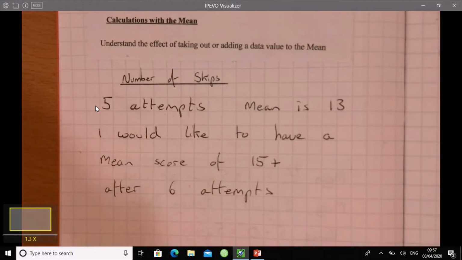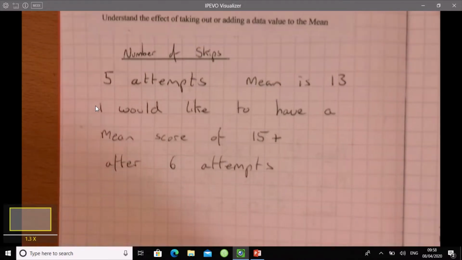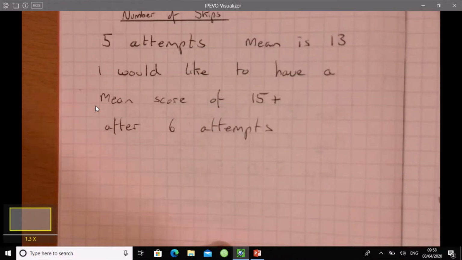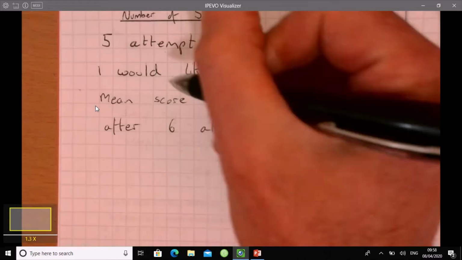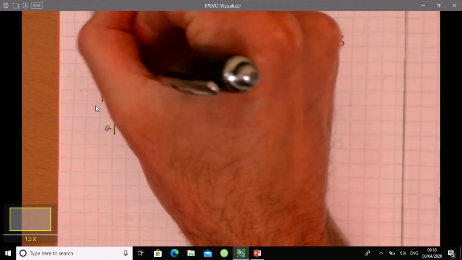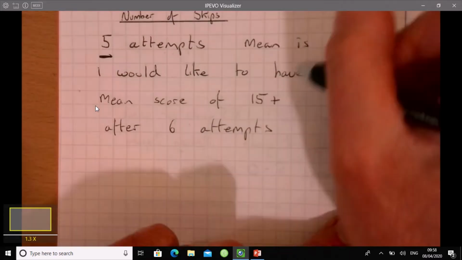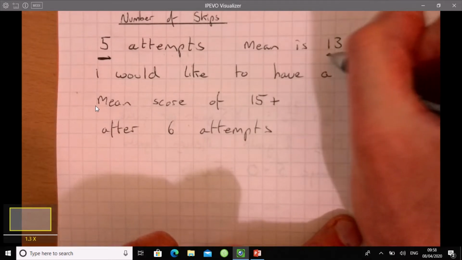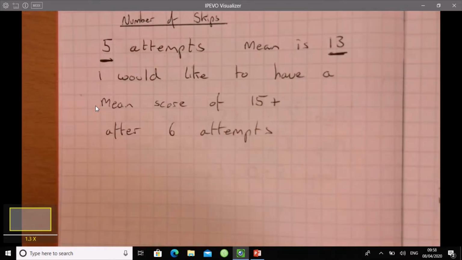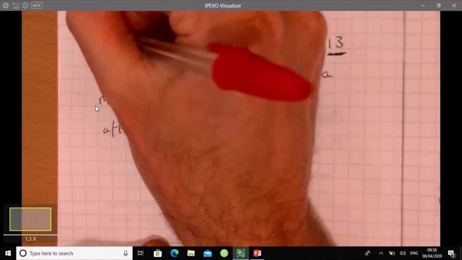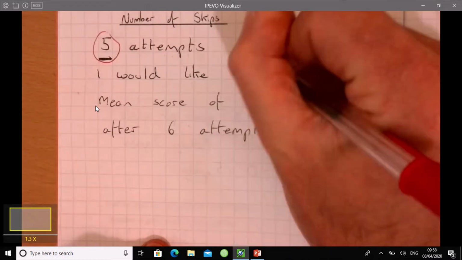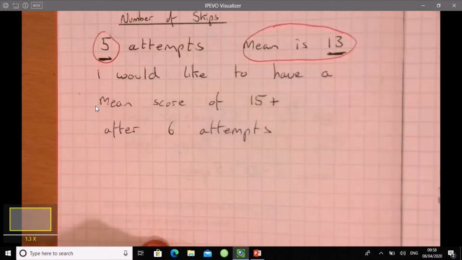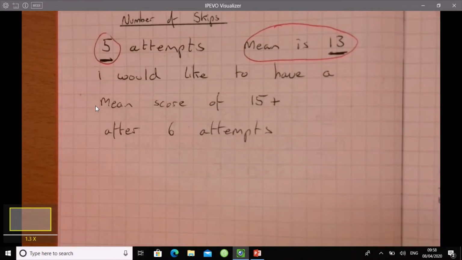Right, so let's think about what we actually know. Move that up just so we've got a bit more room for our workings. I'm just going to highlight what's important. So we've had 5 goes, and the mean is 13. So I want to think, what does that actually tell me? Nothing else, I'm not worried about anything else for a minute. I'm just thinking about what that tells me.